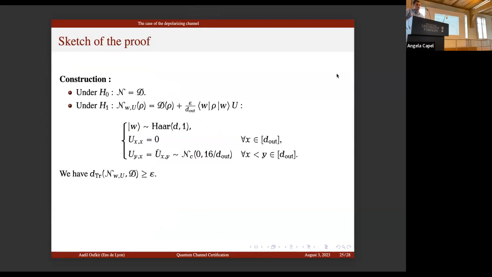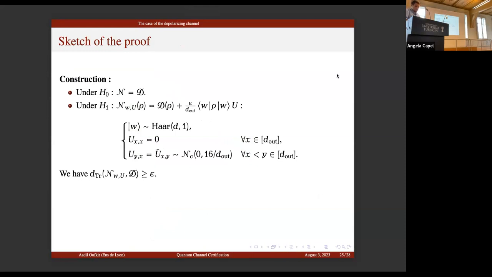So the idea is the same: to construct hard-to-test channels. Under the null hypothesis, we have no choice, but the channel should be the original channel. Under the alternate hypothesis, we have lots of choices. The channel should be at least epsilon far in the trace distance. And here we start from the original channel and add some noise.